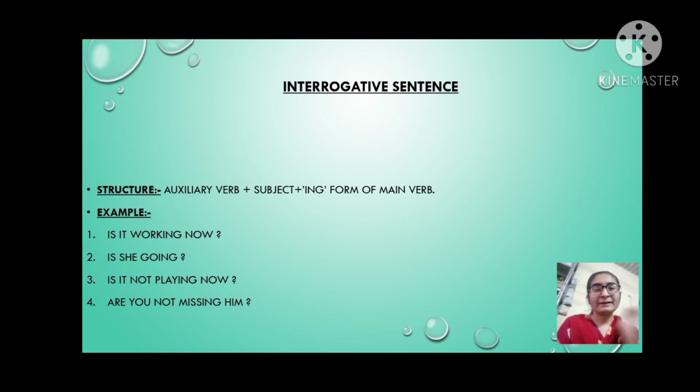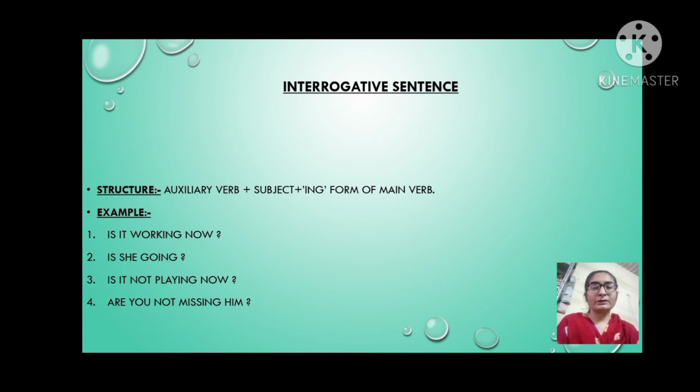Fourth example, are you not missing him? So here are is auxiliary verb, you is subject, then not, then missing is ing form of miss, then him.